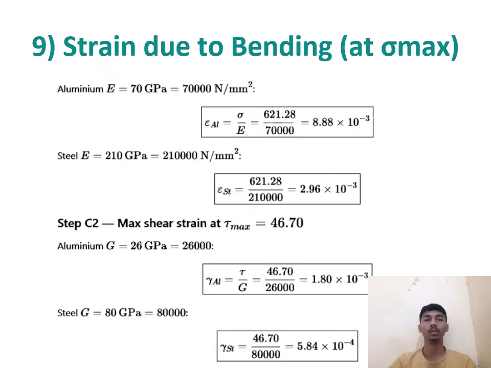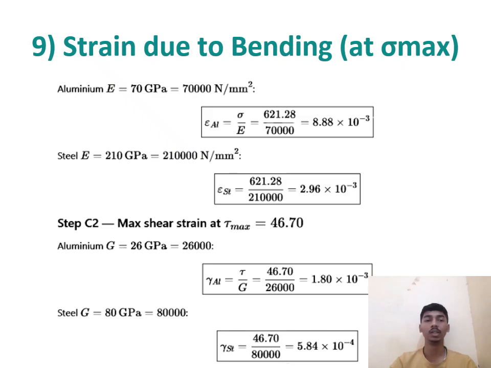Now we are calculating strain due to bending. In aluminum, E is equal to 70 gigapascal, that is 70,000 Newton divided by mm square, and epsilon Al is equal to sigma divided by E, equal to 621.28 divided by 70,000, which is equal to 8.88 into 10 raised to minus 3.